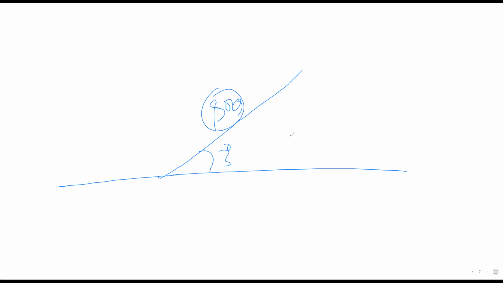Okay, that's what we have. And the question says that we want to find acceleration when he's traveling at 4 meters per second. Now remember, power is equal to what? Force times velocity. Now, if I remind you again, we have applied force here. That's what we have.